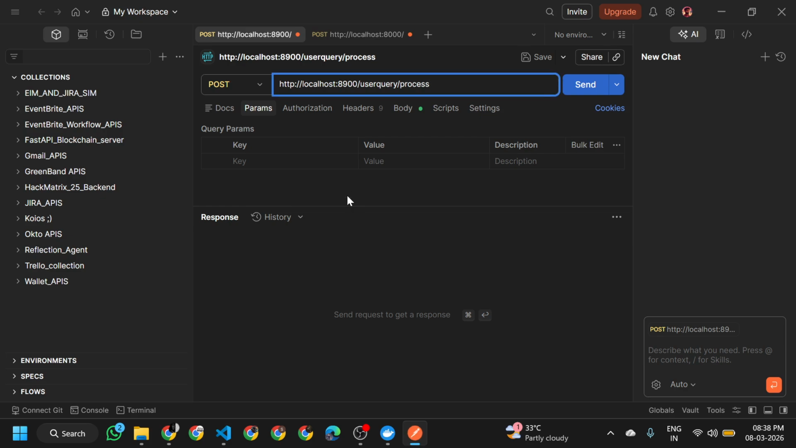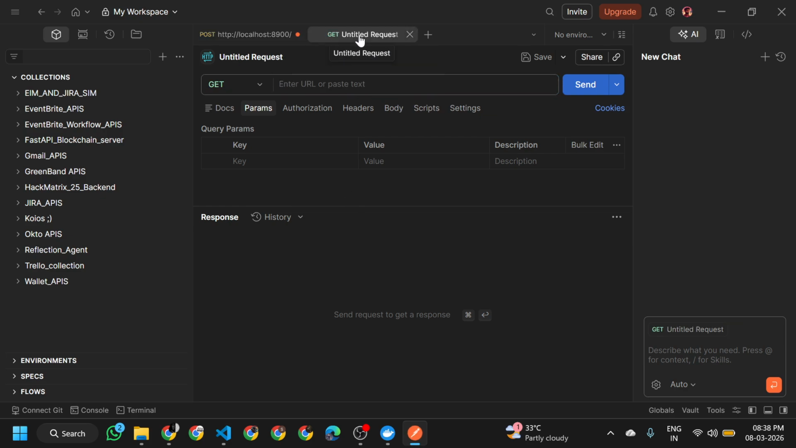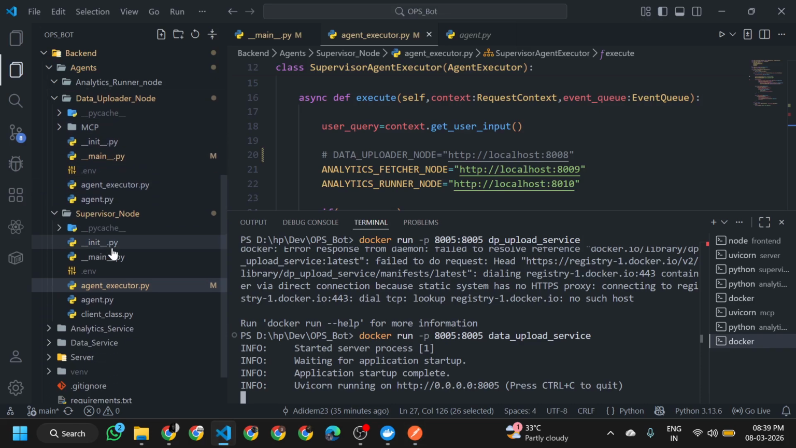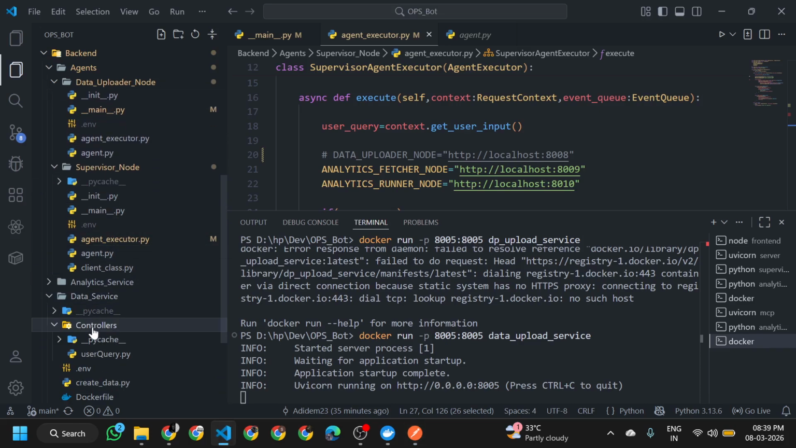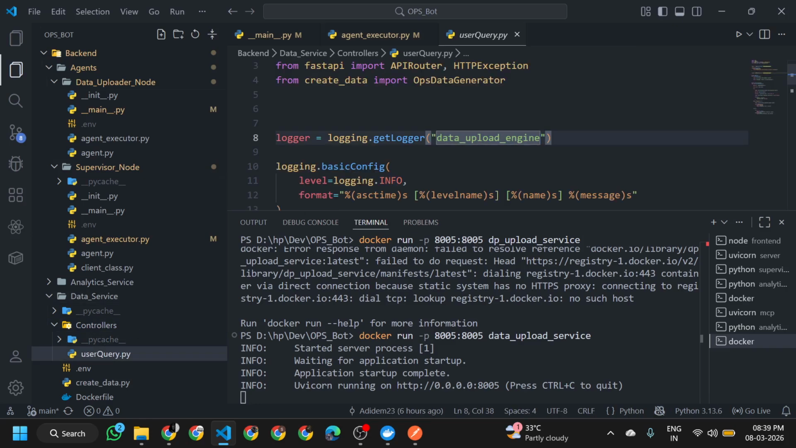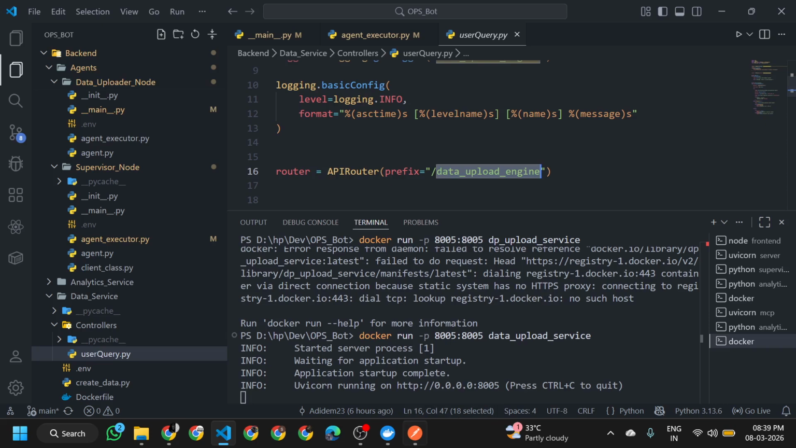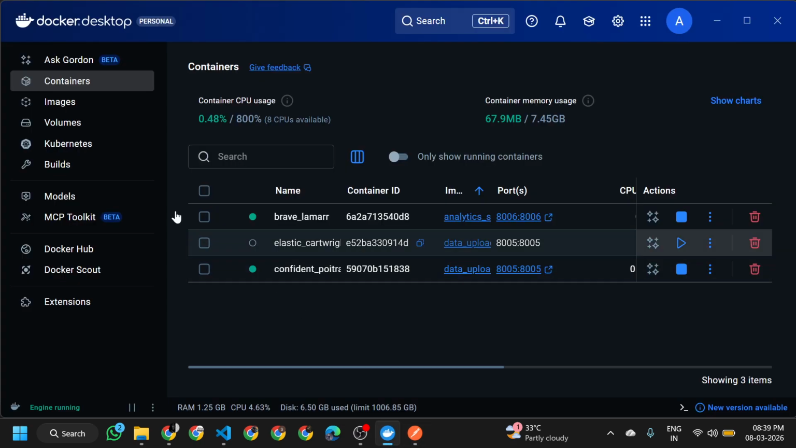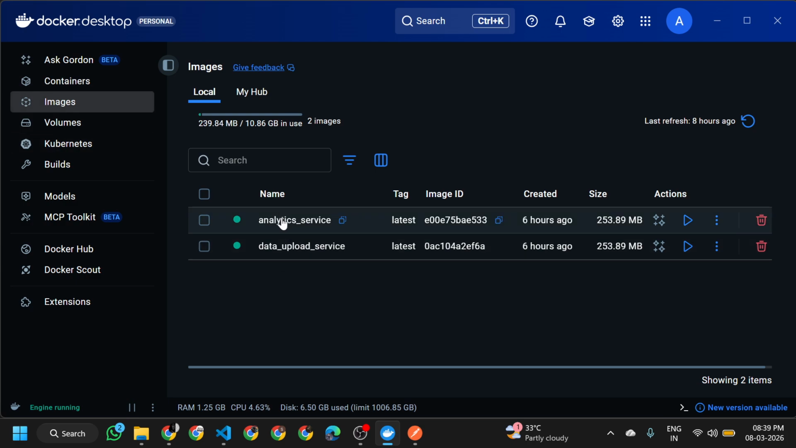Let me quickly go into my Postman and trigger that. Let me copy the endpoint of it. Yep, this is the data upload engine, and we have created the Docker image of it. You can check out here, there is one Docker image of the data upload service, and one Docker image of the analytics service.